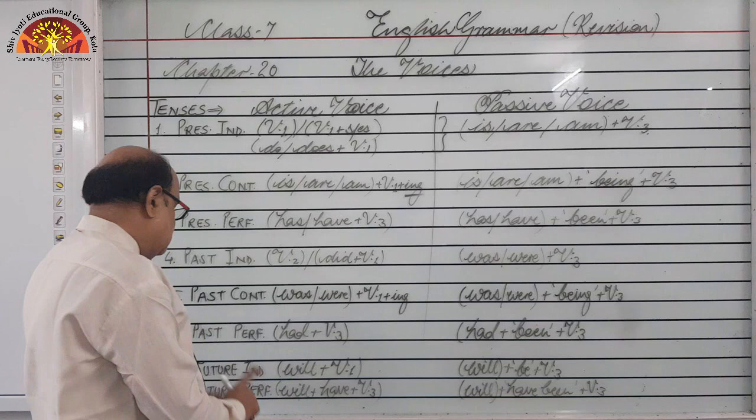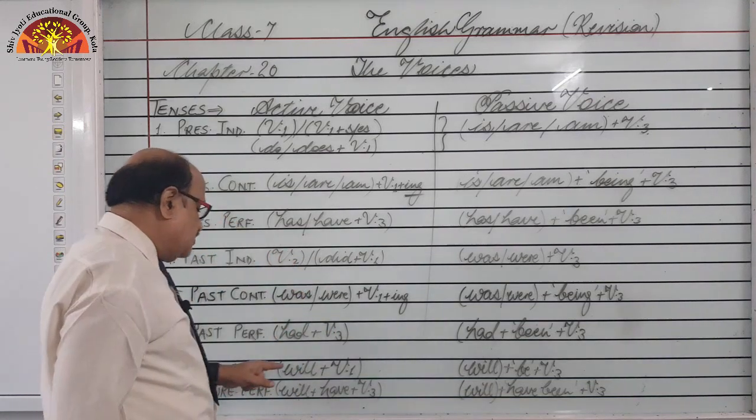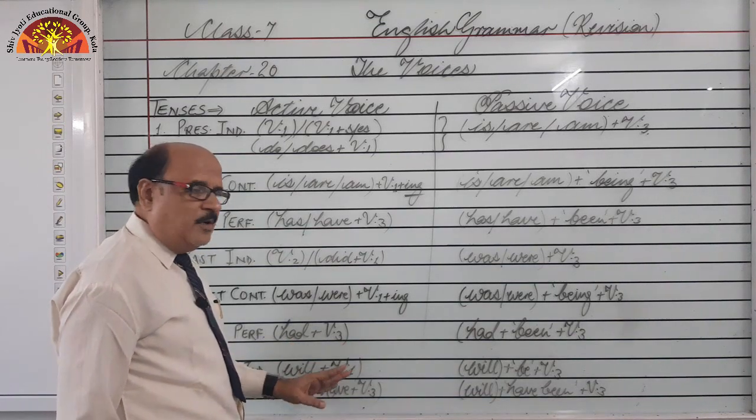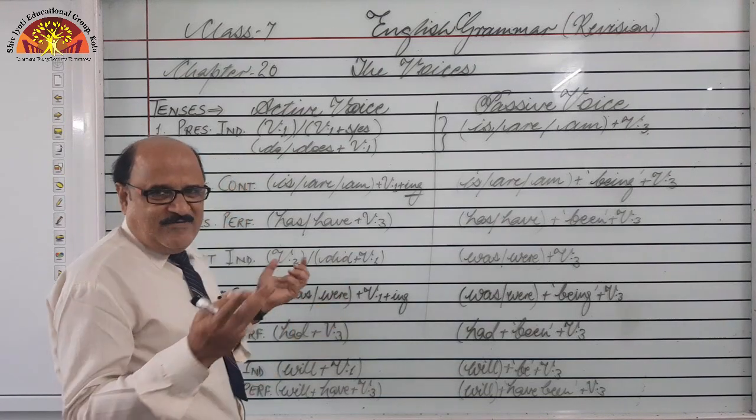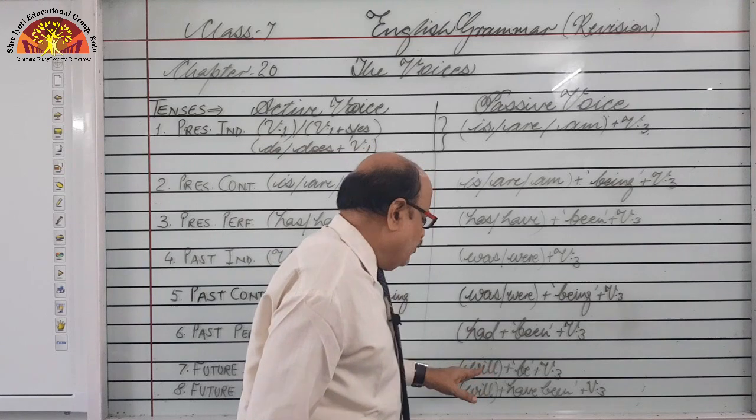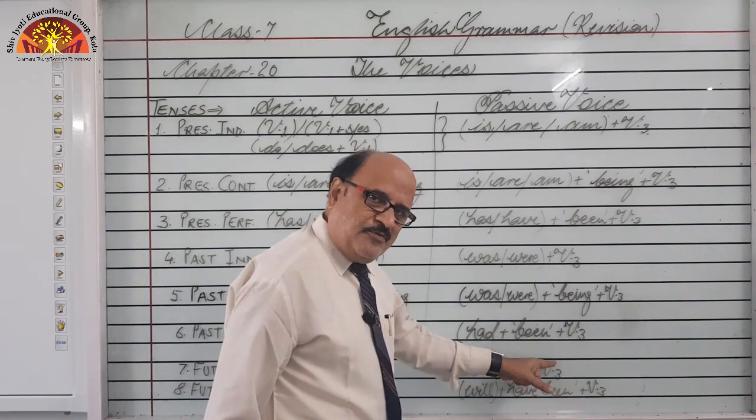Future indefinite tense, yes, no perfect continuous tense will be there. So the next tense is future indefinite, in which we use will and first form of the verb. I will go, you will go, they will go, I will take, he will take, she will take, right? So will and be will be added, with the third form of the verb.